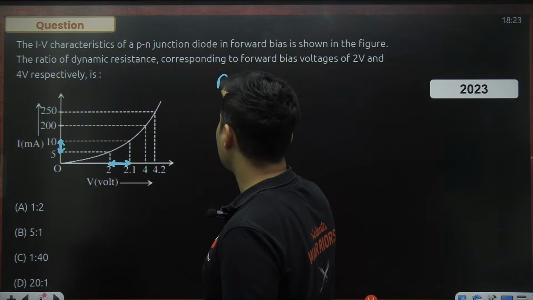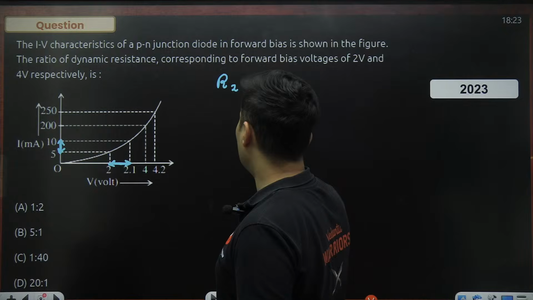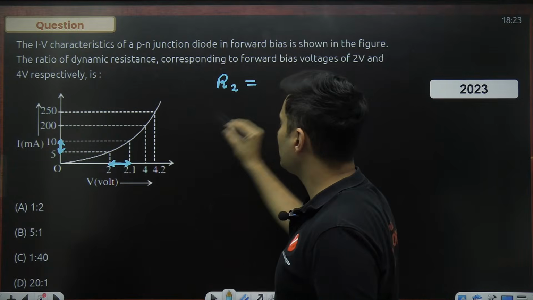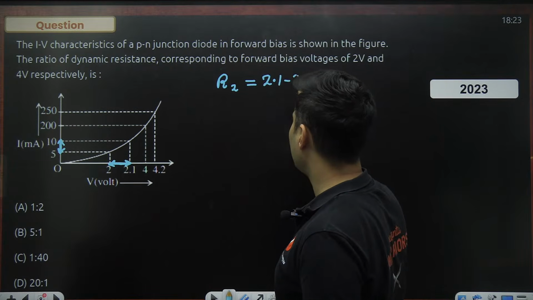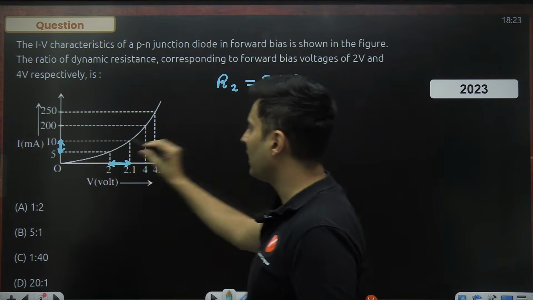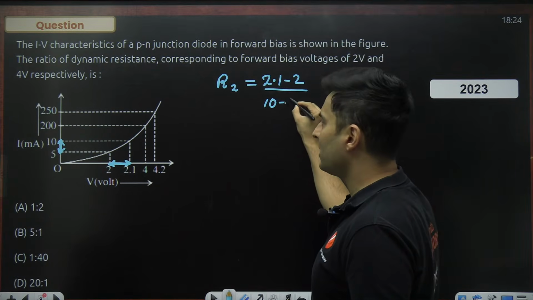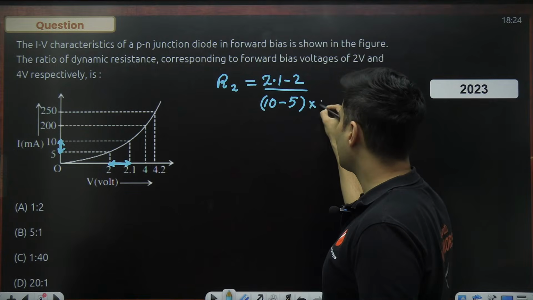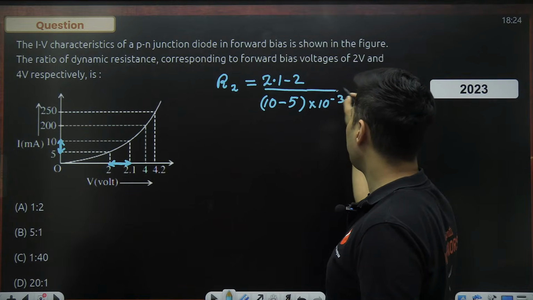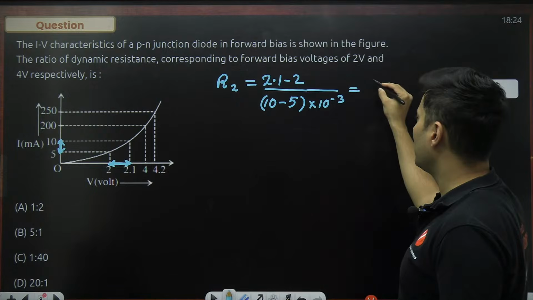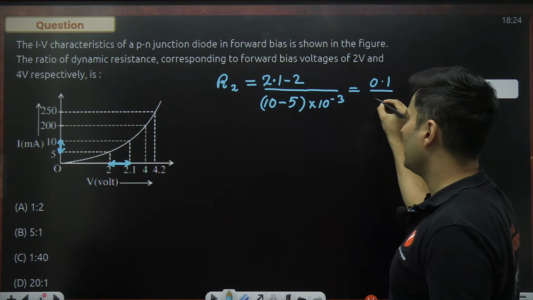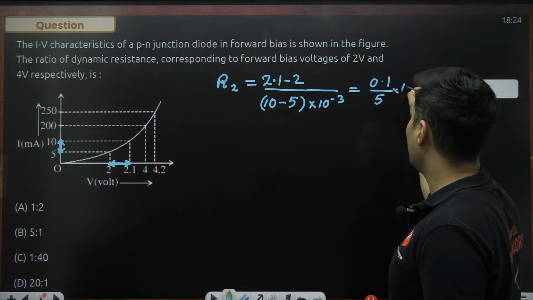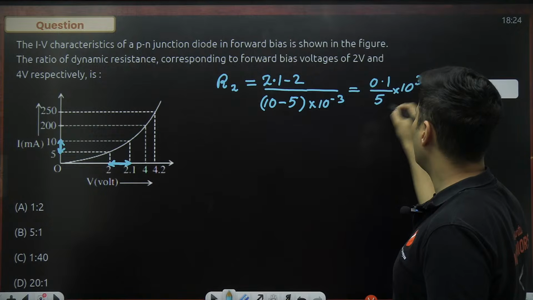So the dynamic resistance at 2 volts is the change in voltage, 2.1 minus 2, divided by the change in current, 10 minus 5, but this is in milliamperes, so it is 10 to the power minus 3. So 2.1 minus 2 is 0.1, and 10 minus 5 is 5. That will make it 10 to the power 3 over here.